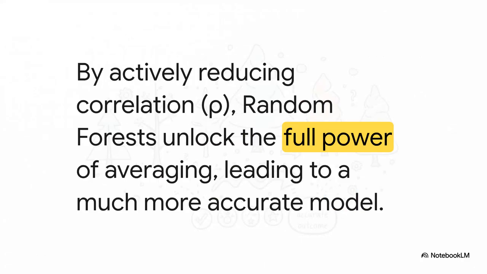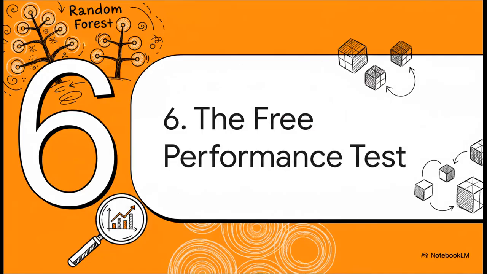So let's just nail this down. That little bit of randomness we added isn't random for the sake of it. It has one specific job: to crush the correlation between the trees. It breaks up the groupthink. And by doing that, we unlock the full supercharged power of averaging, which gives us a much, much more accurate model. Okay, and if all of that wasn't cool enough, there is one more amazing thing about this whole process. It comes with a free gift, a totally built-in way to check how well your model is doing without you having to do any extra work.